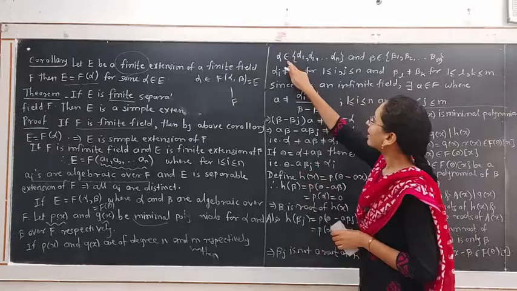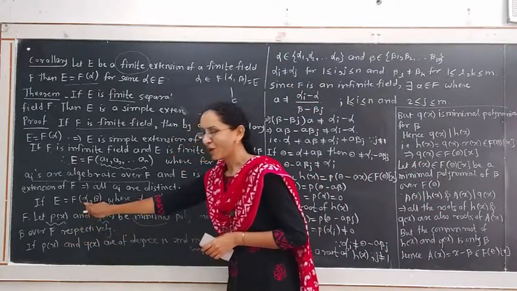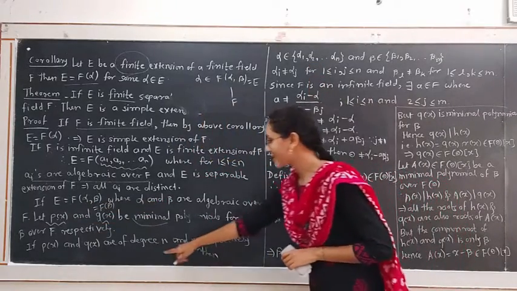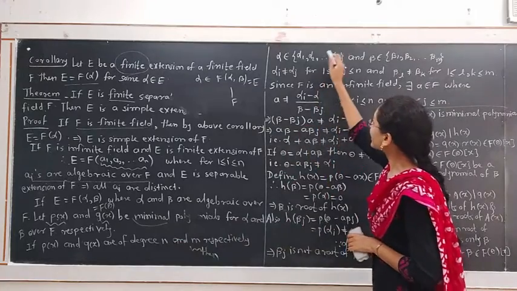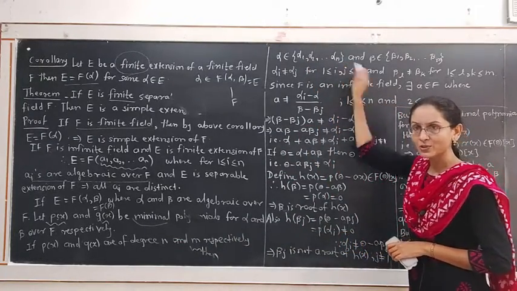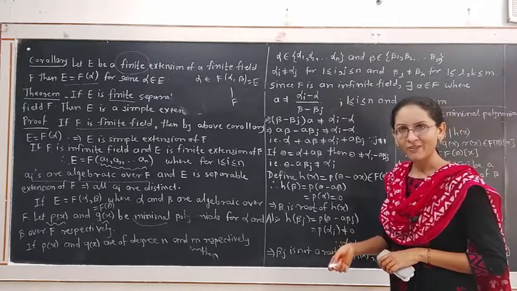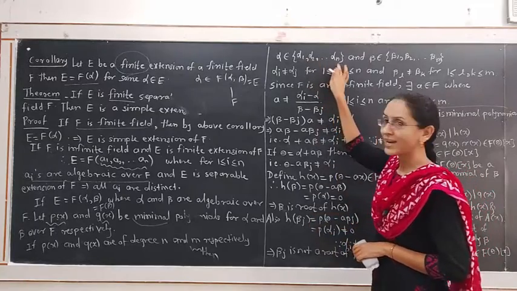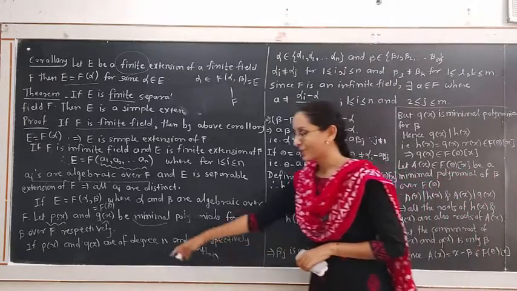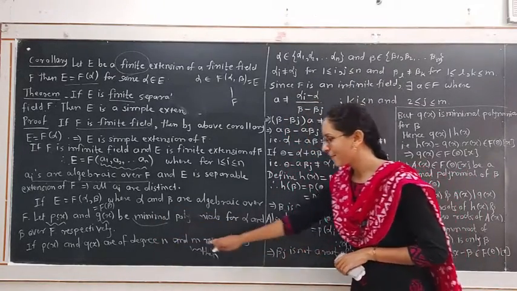Alpha is a root of the polynomial P(x), which is the minimal polynomial for alpha. Hence alpha has n choices because the degree of P(x) is n. Suppose they are alpha 1, alpha 2, up to alpha n. These are n distinct roots of the polynomial P(x). We consider one of the roots is alpha, hence alpha belongs to this set of n elements. And beta is a root of the polynomial Q(x) because Q(x) is the minimal polynomial for beta, but the degree of Q(x) is m.